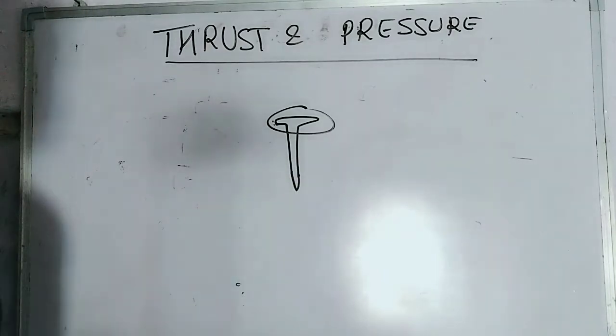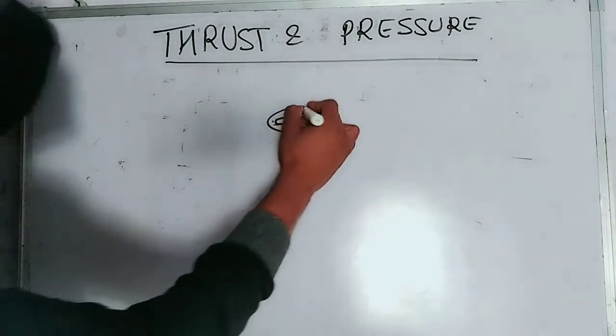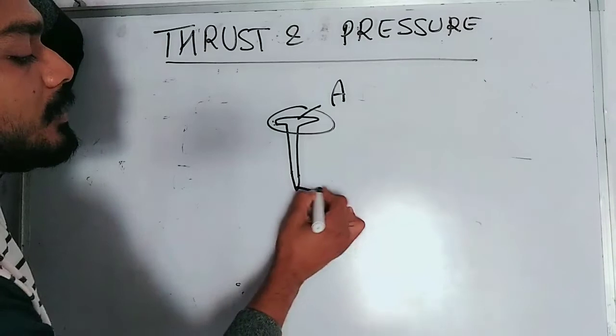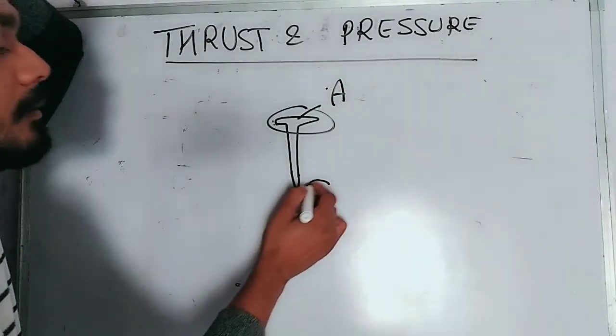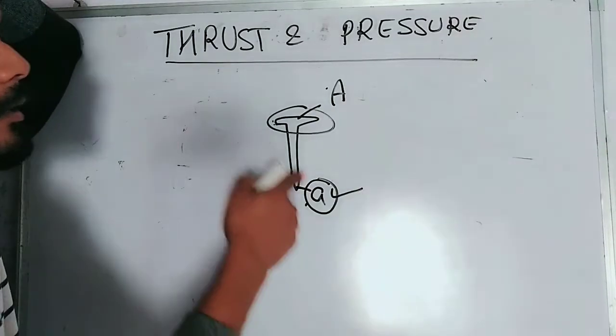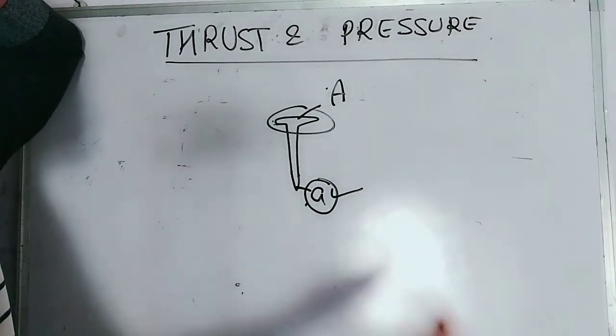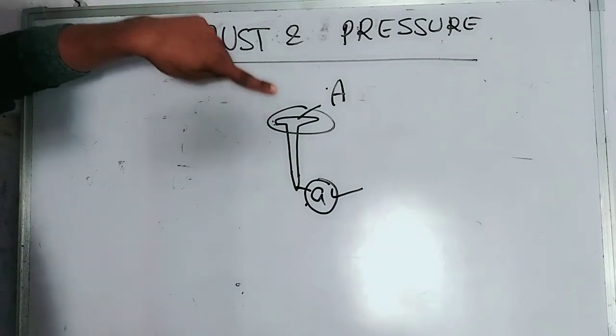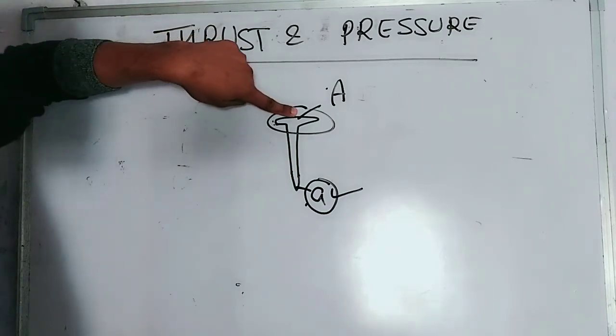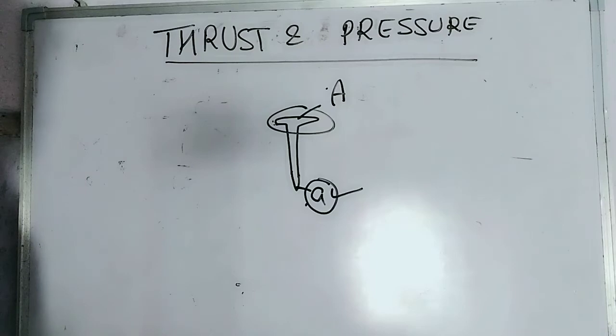What is the effect here? You can see the area. This is the smaller area, this is the wider area. When we put a smaller area, we get a larger effect of force. And if we put a larger area, we get a smaller effect of force.